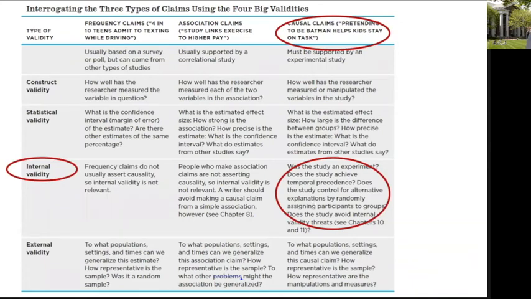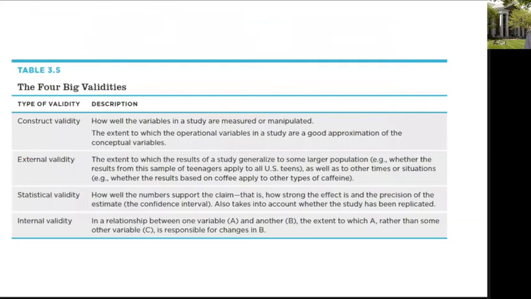So that's one big picture point about what we've just been doing, where it fits in the grand scheme of things. And again, here are the 4 big validities. Here I've put internal validity last on the list. And it just reminds you that internal validity is about alternative explanations for changes in A and B.